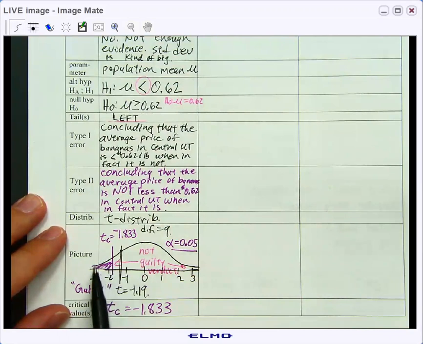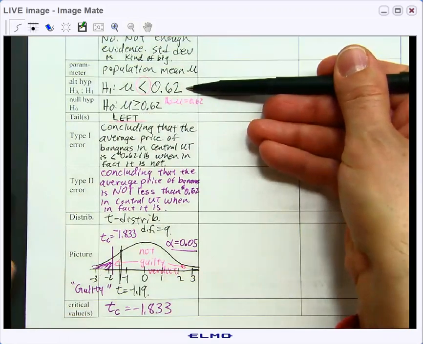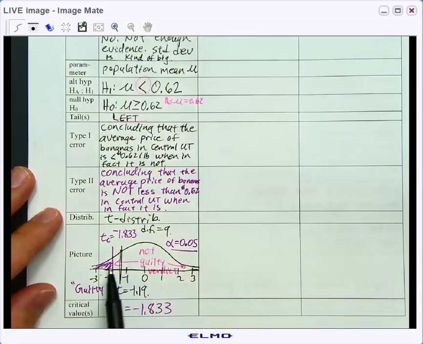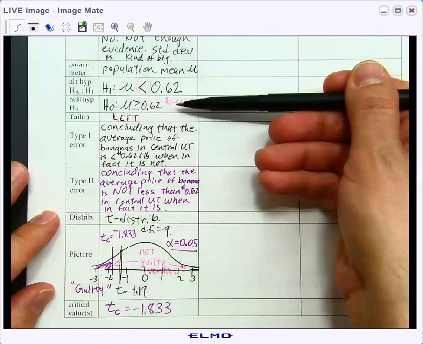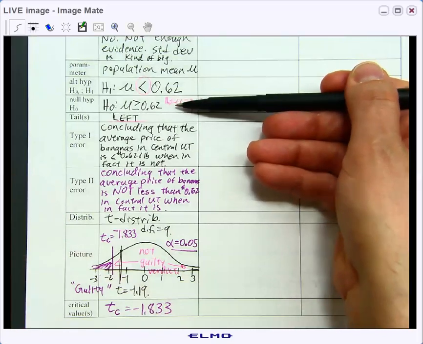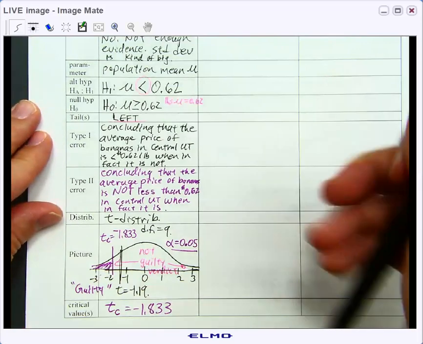If it landed us here, we would come back with a guilty verdict, meaning we have enough evidence to conclude that the average price of bananas is less than 62 cents per pound. If we land here, we're going to come back with a not guilty verdict and say that we don't have enough evidence for a guilty verdict, so we cannot say that the average price of bananas is less than 62 cents per pound.